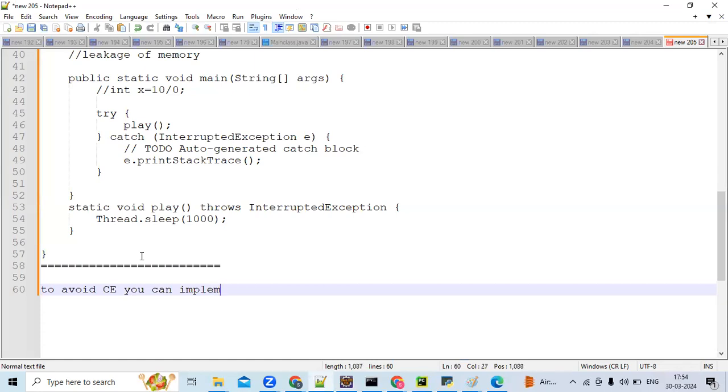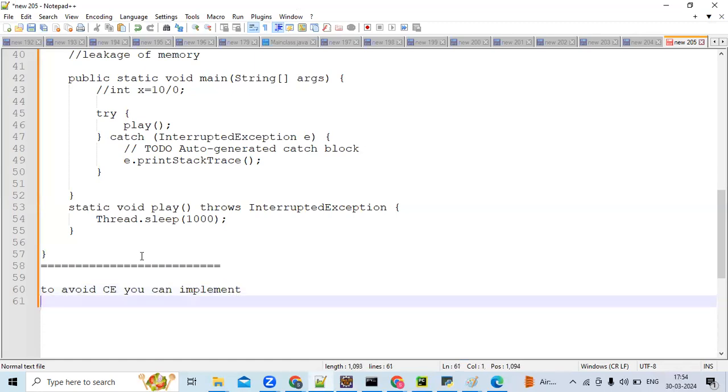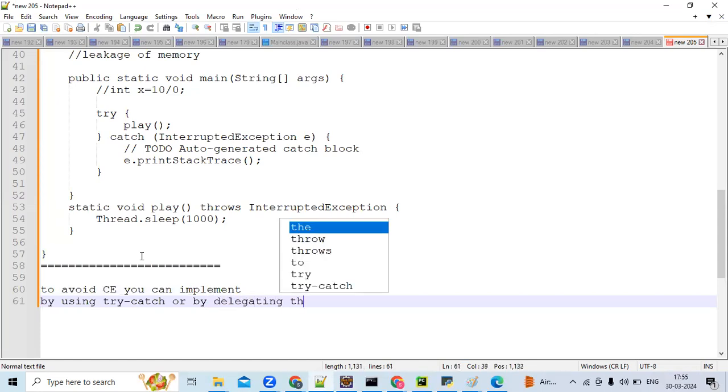Okay, then can you explain, first without try catch? First we'll explain without try catch, then we'll see with try catch. To avoid compilation error, you can implement it by using try catch, or by using the throws keyword, or by passing, or by delegating with the throws keyword.